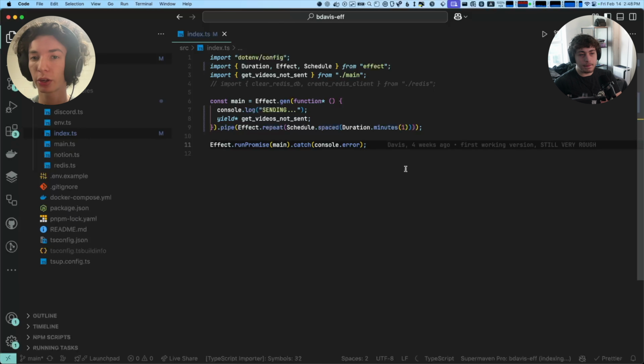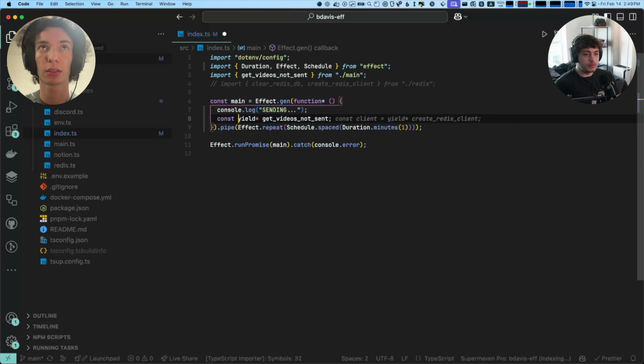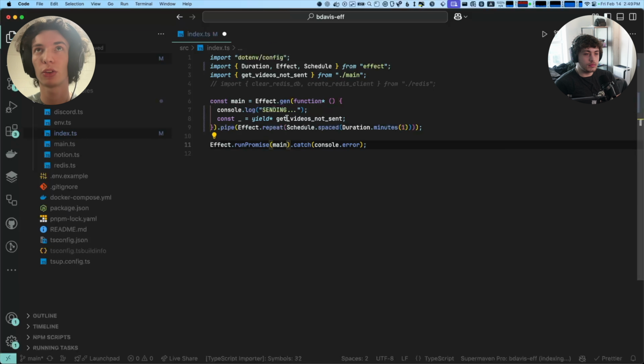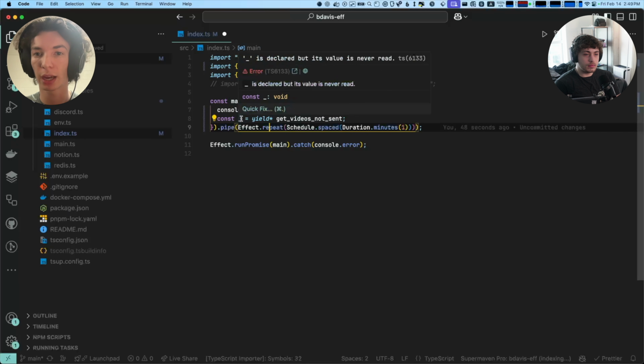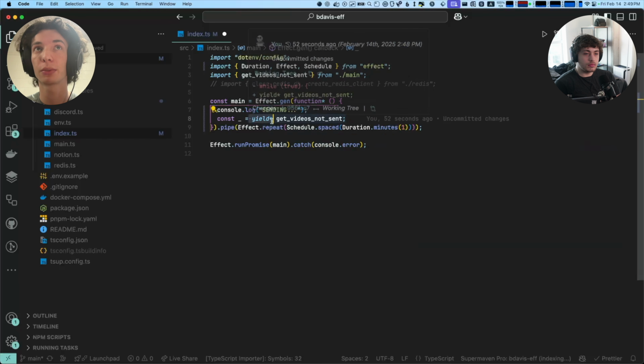I think talking about generators for a second. Generators are basically, you can think of it exactly like async await for Effect. Just like how with a promise, you can do promise.then, promise.then, and really no one writes code that way anymore. Async await is the exact same way. You can think of yield just exactly like await. So we can say const something equals yield. Whatever this returns, this returns void, but if it returns something, this would be the type. So just like how await unwraps a promise, yield unwraps an effect.